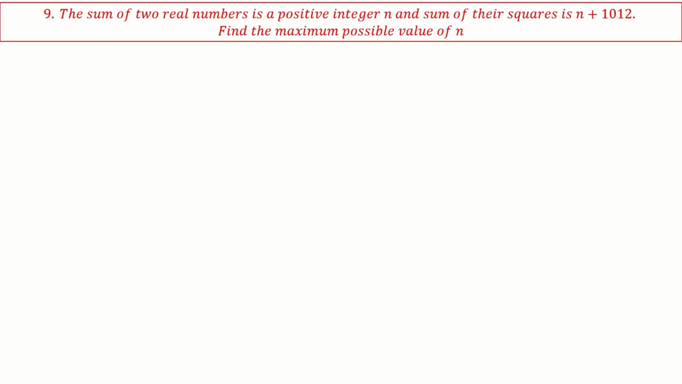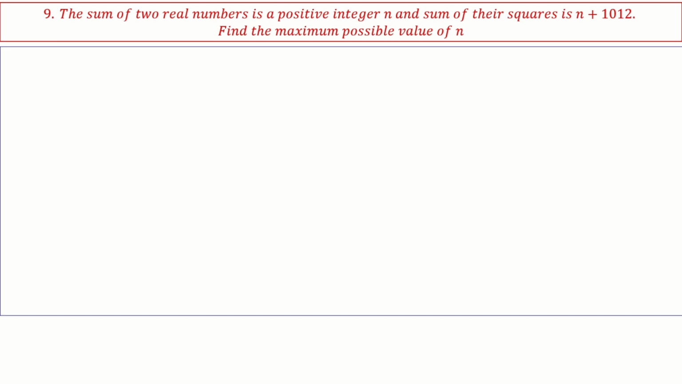Next. The sum of two real numbers is the positive integer n, and the sum of their squares is n plus 1012. Find the maximum possible value of n. Okay, so this one, you need to understand the number theory correctly, right? Let the two real numbers be a, b. So a plus b equals n, and also a square plus b square equals n plus 1012.